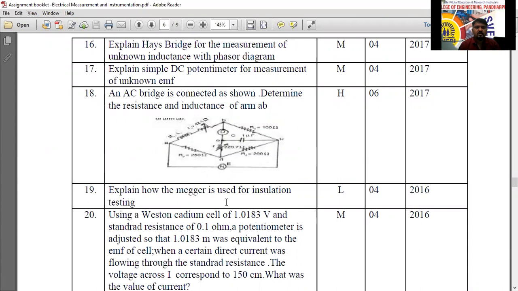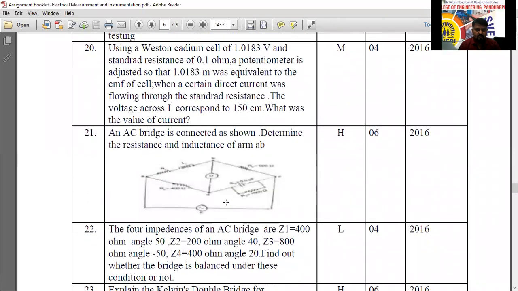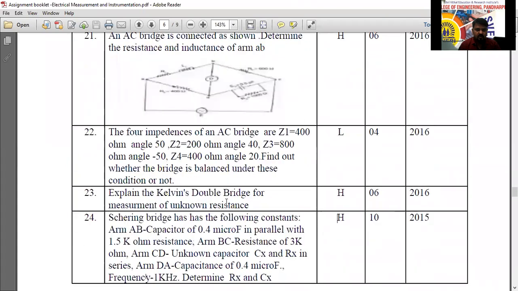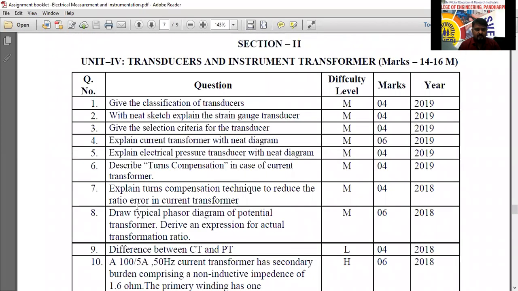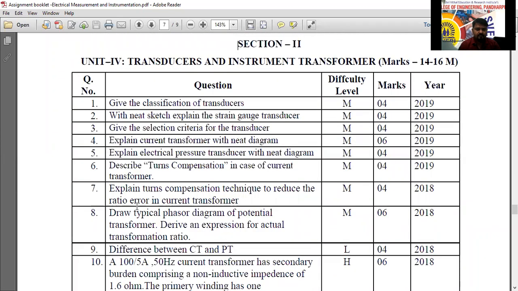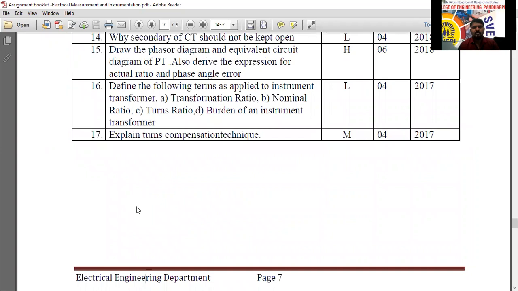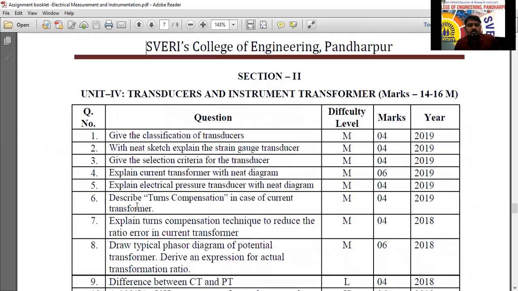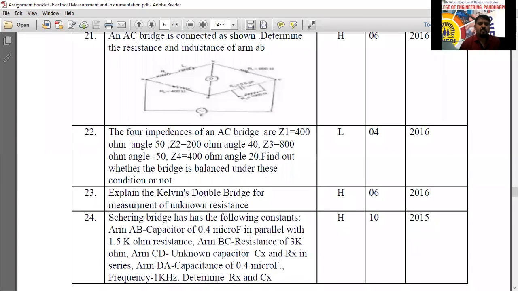Maker is not necessary. Explain the DC potentiometer for the measurement of penetration, determine the resistance and inductance of the arm. I will not give the problems. I will solve 1, 2, 3 problems in the class. Kelvin double bridge, have you taken? Have you taken the Kelvin double bridge? Strain compensation techniques.